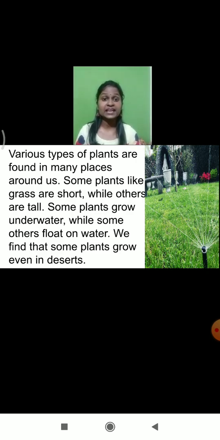There are even some varieties of plants which grow in the desert area. So what shall we conclude here? We can say that there are many varieties of plants present around us. So let's learn about the diversity in plants.